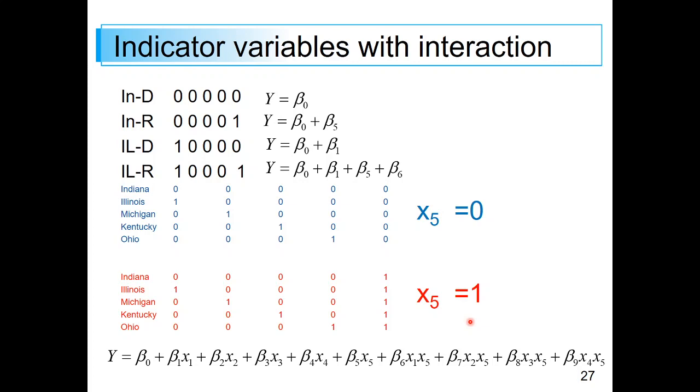So that's sort of the idea of the indicator variables with interaction. You know, Indiana Democrat, 0, 0, 0, 0, we get beta naught. And then for Indiana Republican, we get a 0, 0, but we add a beta 5. In Illinois Democrat, we just get beta naught plus beta 1. Everybody gets beta naught. But then we add on beta 5 and beta 6 for being a Republican. So it's sort of like we repeat the pattern down here into this equation.